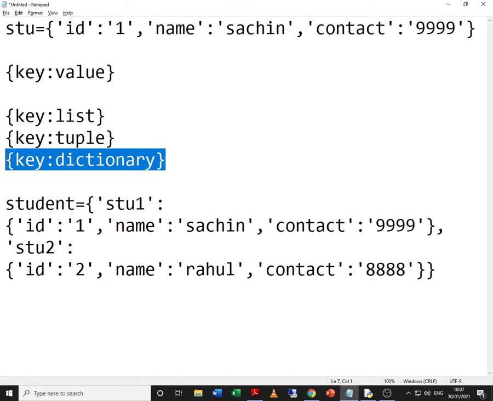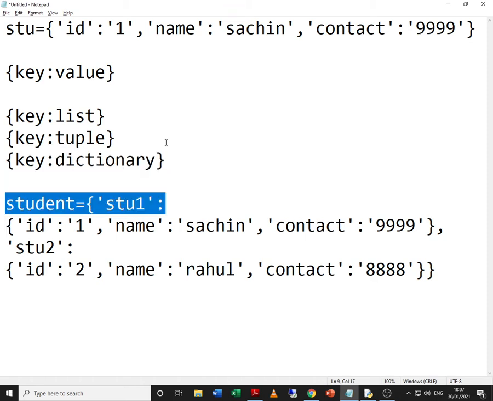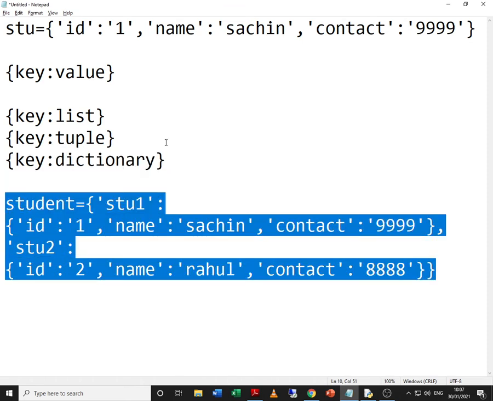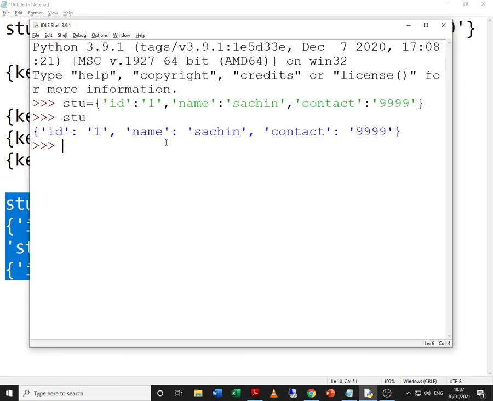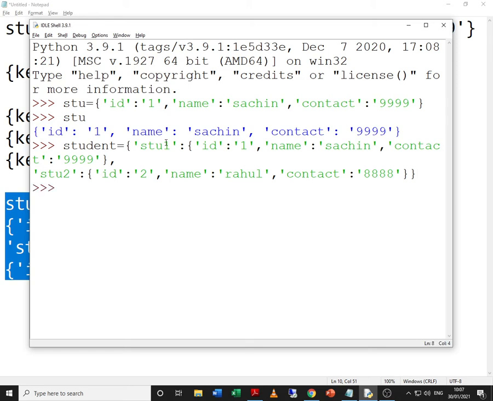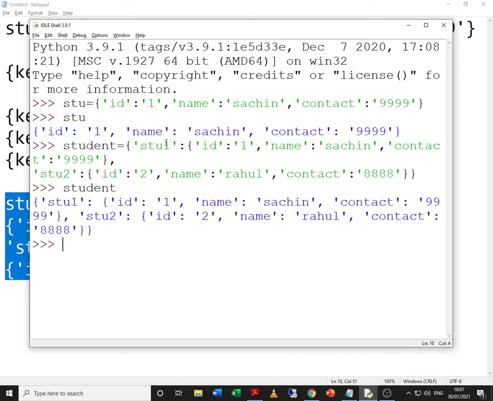So this particular case we are taking over here, and hence this is an example of nested dictionary. So let us try to create this. Let us try to check at the Python IDLE, and wow, the dictionary is created. Okay, now the way of creating the dictionary is different, hence the way in which we access the elements of the dictionary is also going to be different.